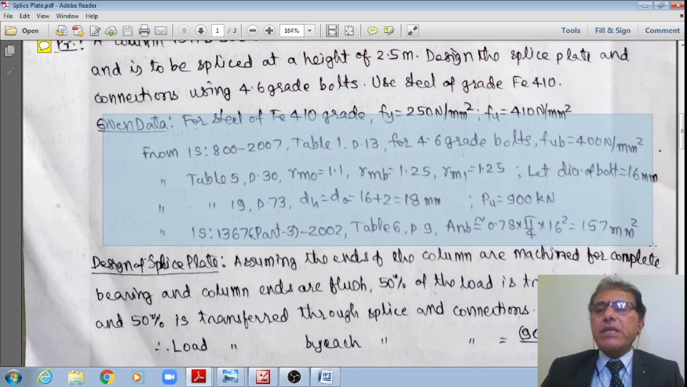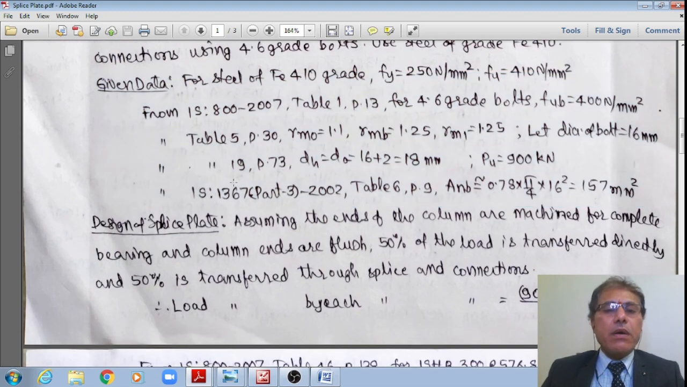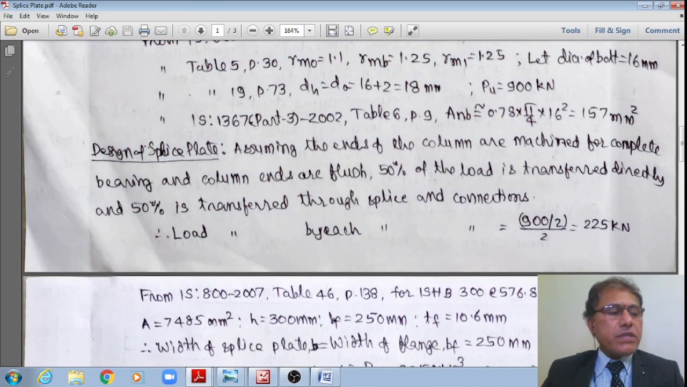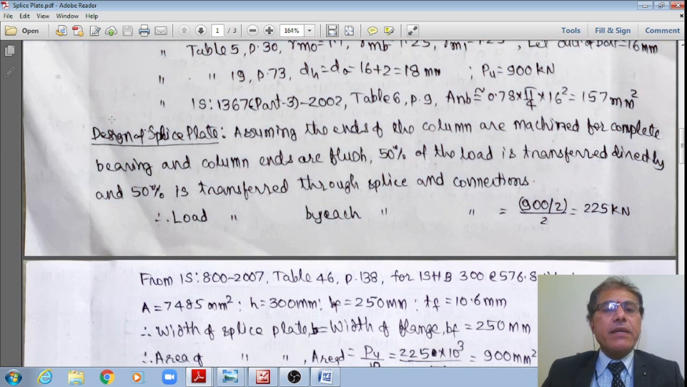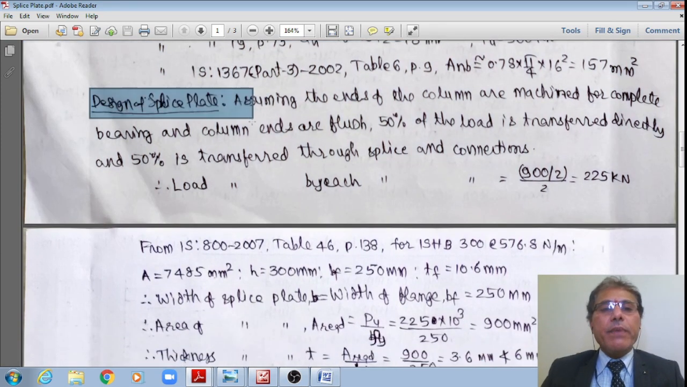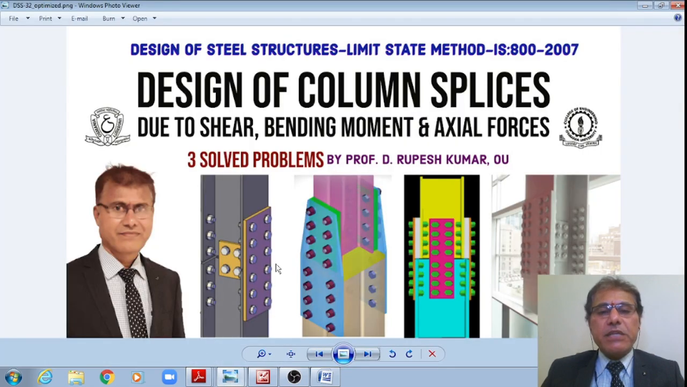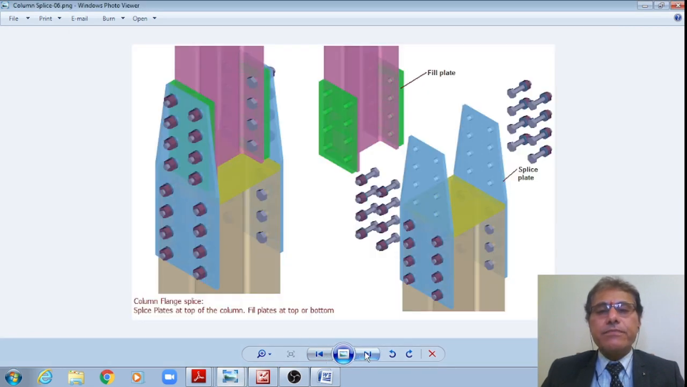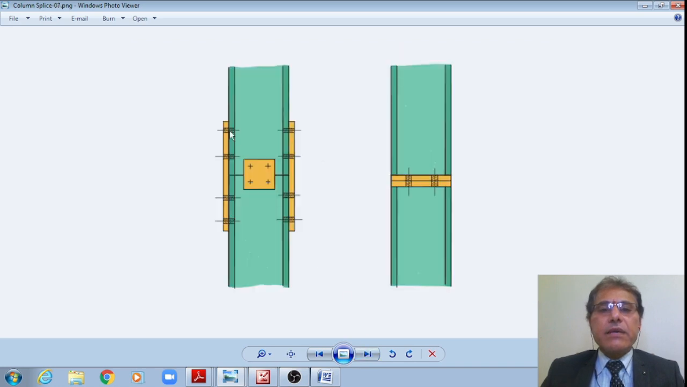Even I have assumed some additional data also, from which I have just noted down the relevant codal provisions. Now, first I'll design the splice plate. This splice plate I am designing first to start with. There is no shear plate here. Therefore, this design I am carrying on.